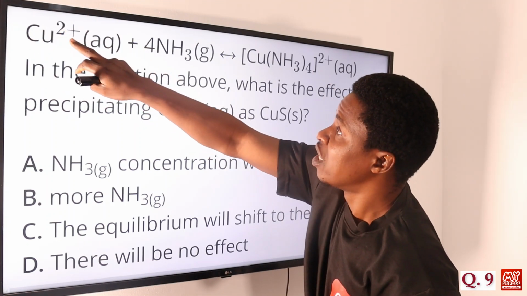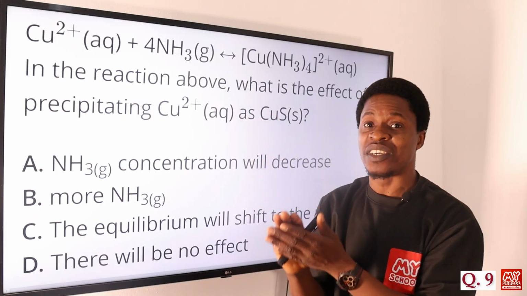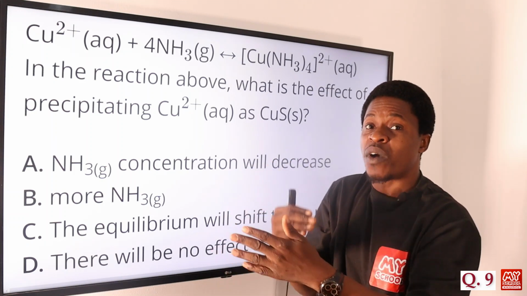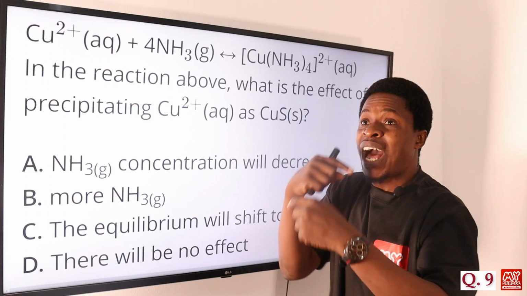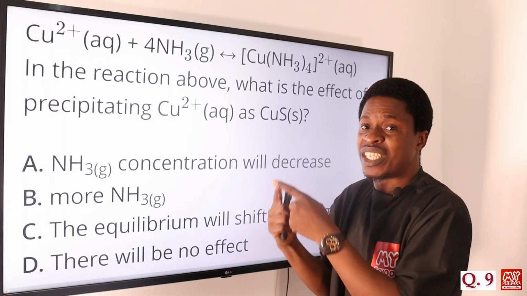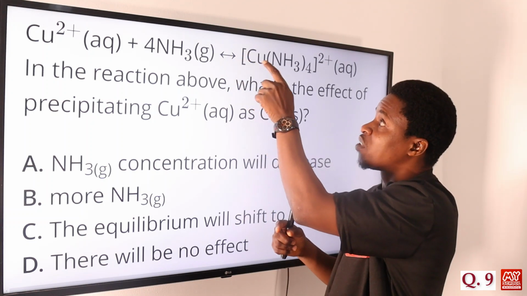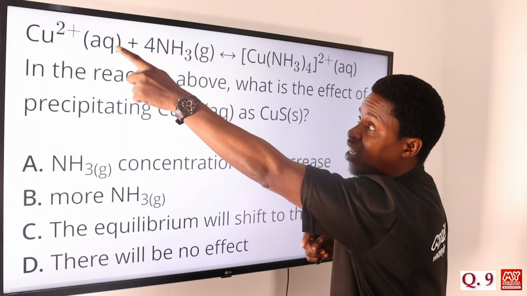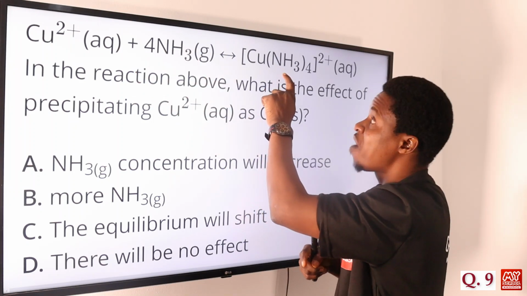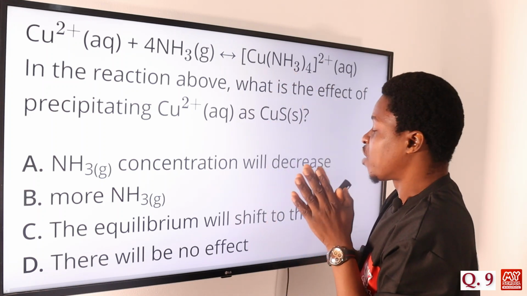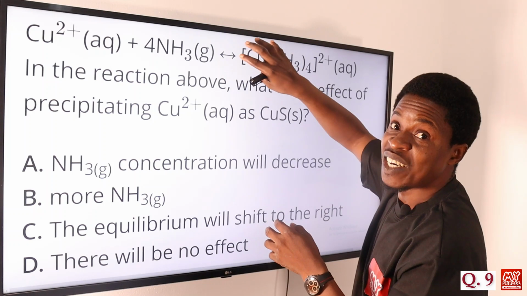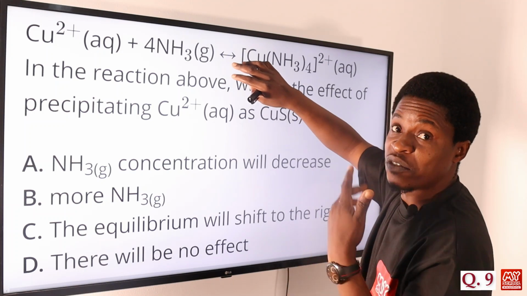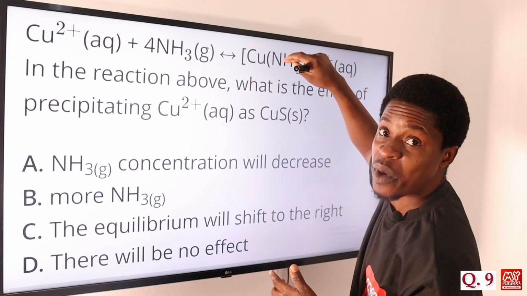Once it decreases, according to Le Chatelier's principle, the equilibrium position will begin to shift to the side that is going to counteract the effect of the reduction in copper ion concentration. Which means more of the ammonia will be used up to produce this complex ion. The equilibrium position is going to shift to the side where we recover more of the copper ion, which is this point where we have this complex ion.